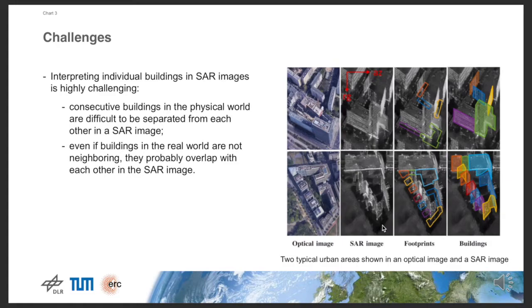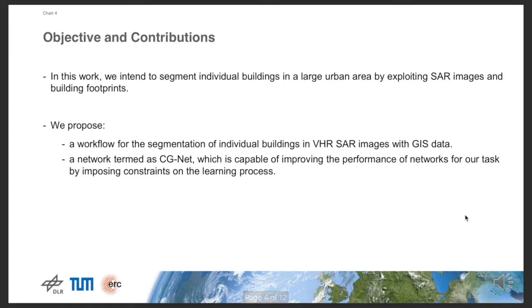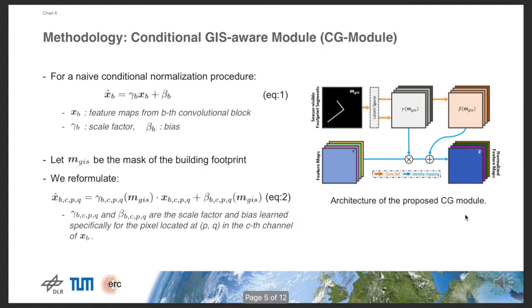In this work, intended to segment individual buildings in a large urban area, we propose a workflow exploiting SAR images and building footprints. We propose a CGNet that imposes constraints on the learning process to improve the network performance. Now we present the network architecture. Since footprints from GIS data provide precise geometry and location information, we resort to exploiting such cues in our task and devise a network module that performs a conditional GIS-aware normalization.